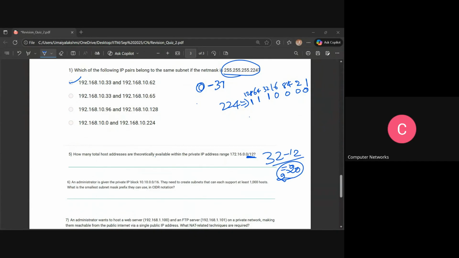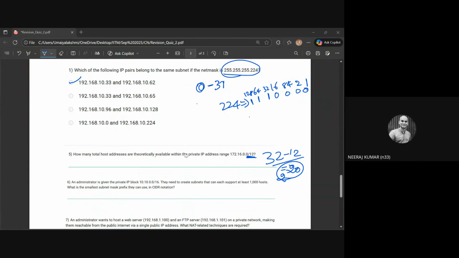Others, did you understand? I'm sort of confused about the question. They're saying we want to create subnets where each subnet can support at least 1000 hosts. So the suffix should support at least 1000, right?